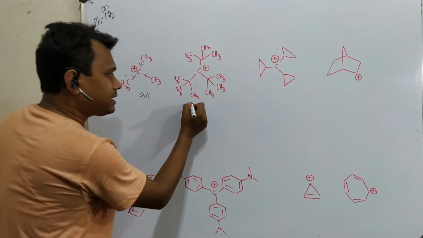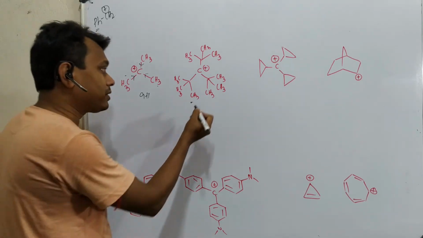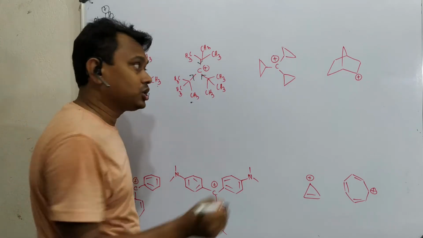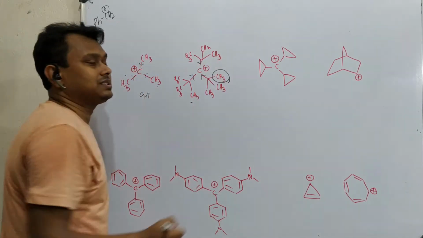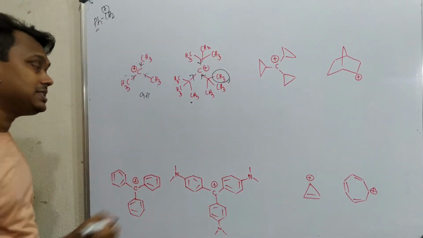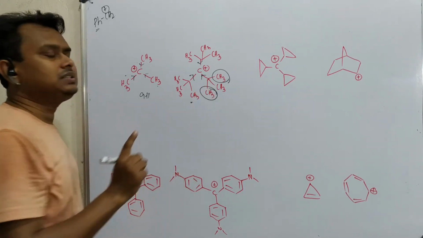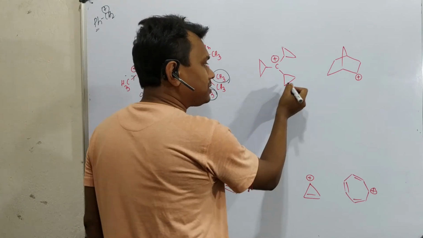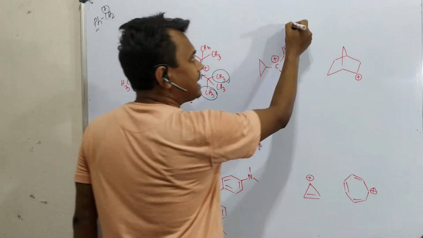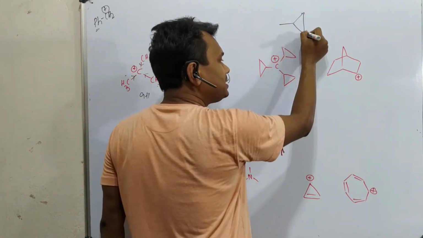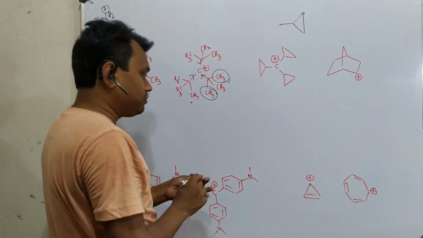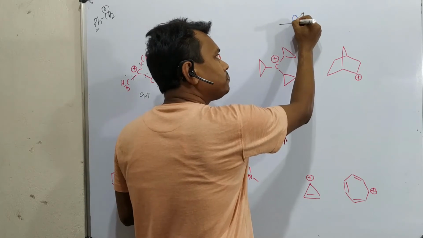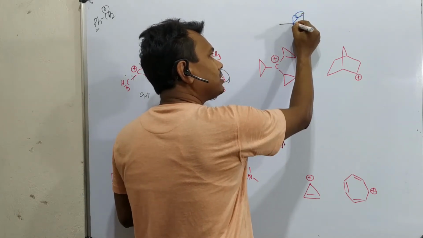Fine. In this case, is hyperconjugation available? Obviously the plus I effect is there through the sigma bond, but hyperconjugation is not available, because all the hydrogens are replaced by CH3 groups, but still it is significantly stable. Now it is also a tertiary carbocation, but in this case there is a cyclopropane ring attached. If you look at cyclopropane rings, they have Baeyer bonds, meaning this sigma bond is bent and has more p character.